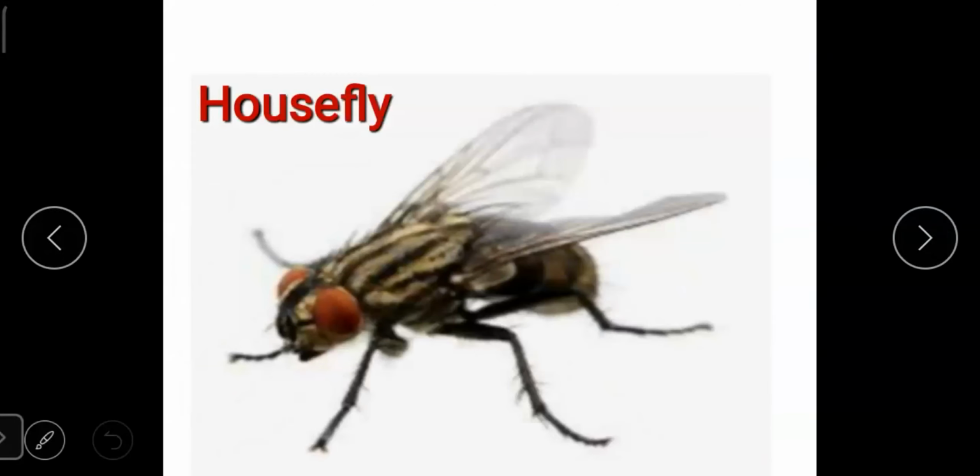This is a picture of an insect called a housefly. A housefly can be seen wherever there is dirt and untidiness. We see different ways of removing this insect. The name of this insect is house fly.